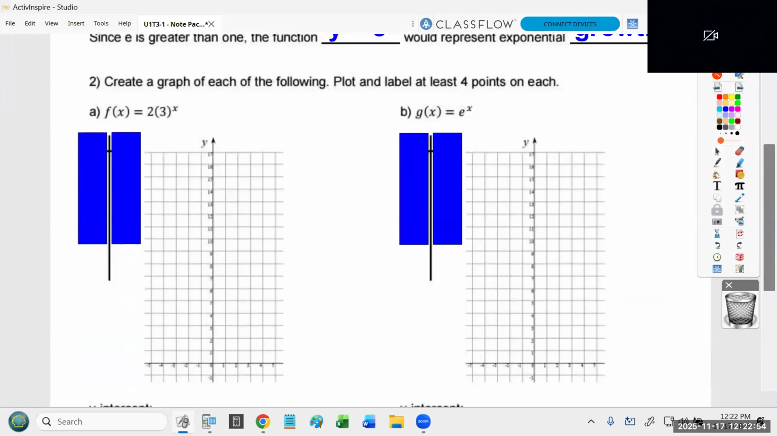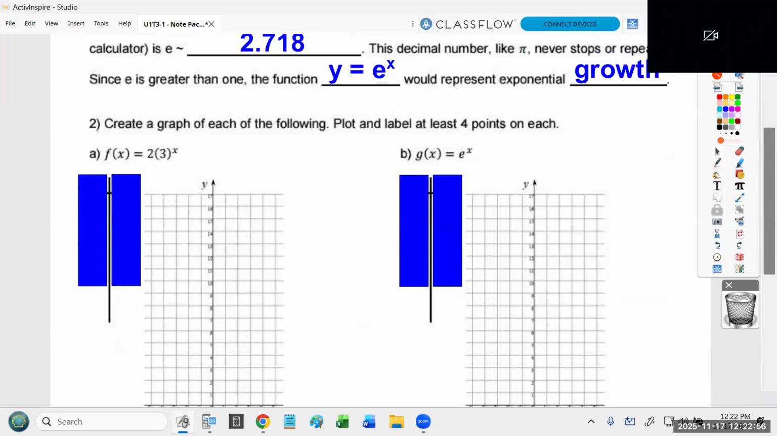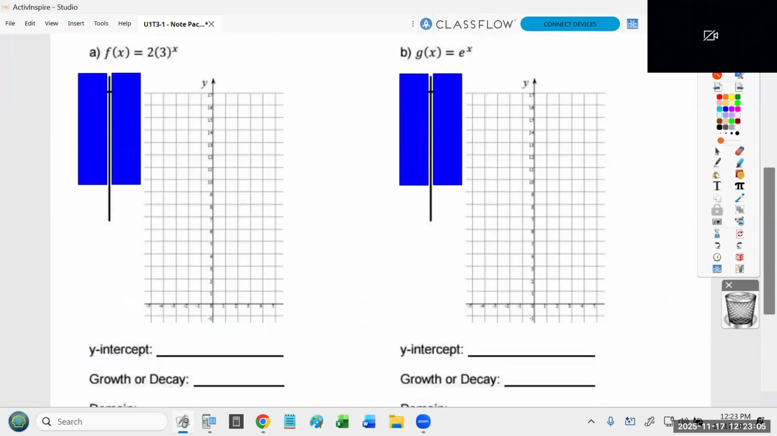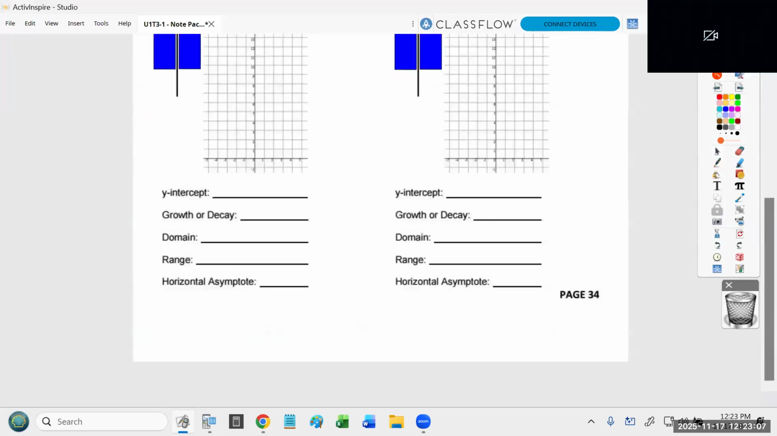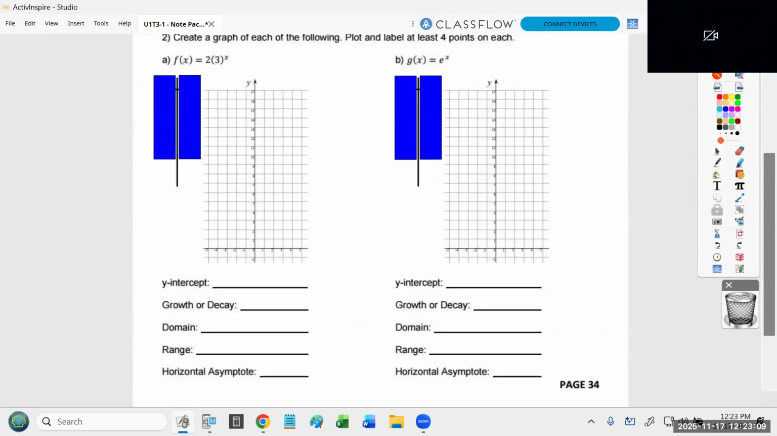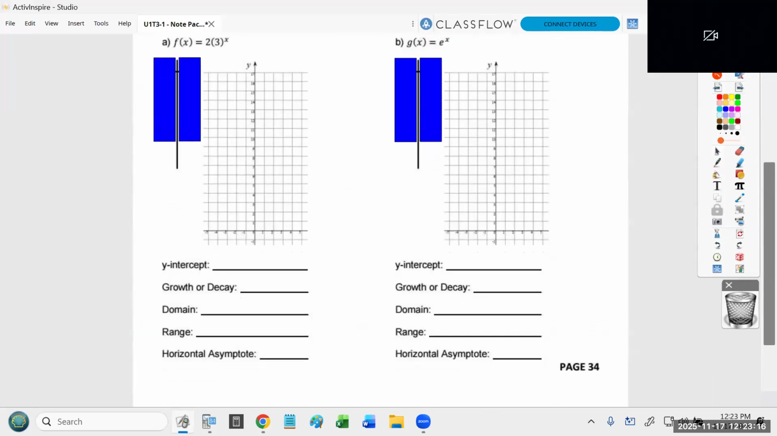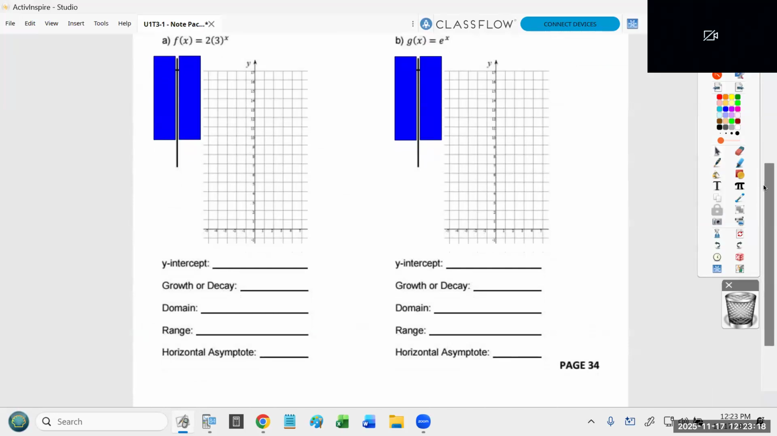All right, so we're going to do two examples. One is similar to something we've seen many times in the past. The other, the numbers are going to be kind of ugly because it has e as a base. But the process is basically the same for both of these. In each of these problems, the directions say, create a graph of each of the following, plot and label at least 4 points on each. I'm going to tell you once again, we are going to get ugly decimals for e, for the graph on the right. So accept that ahead of time.